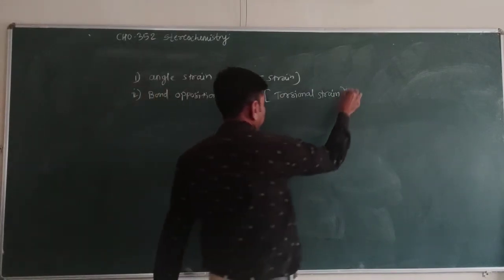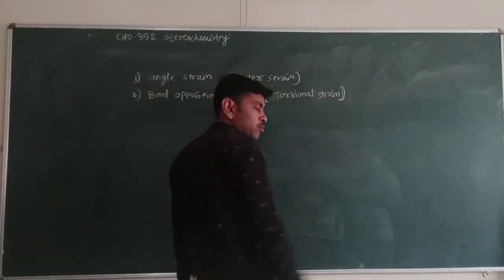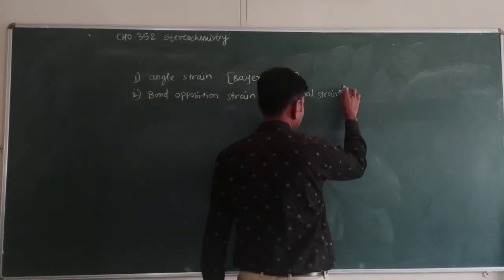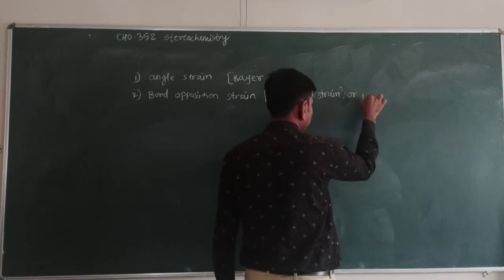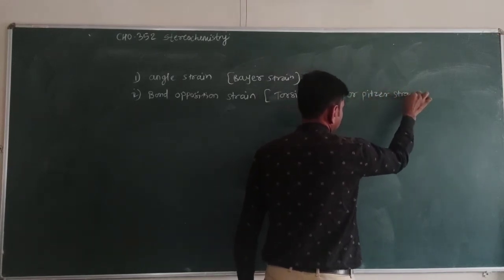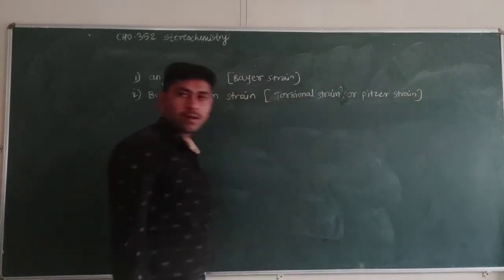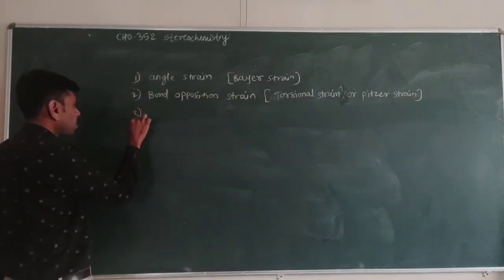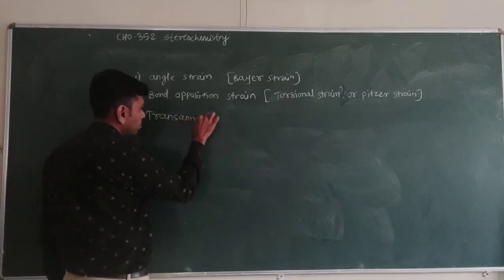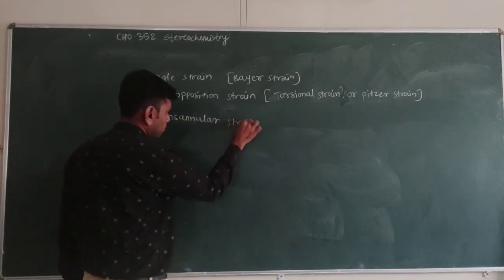Bond opposition strain, torsional strain, is also called Pitzer strain. And important is the transannular strain.